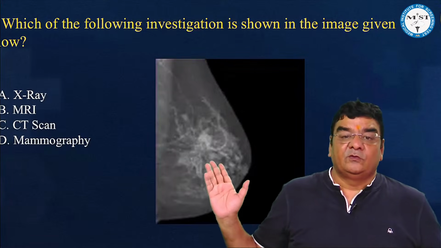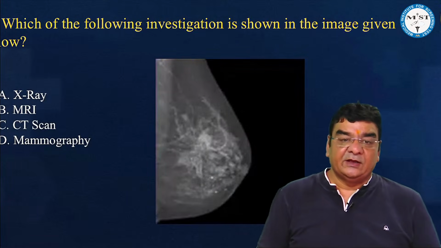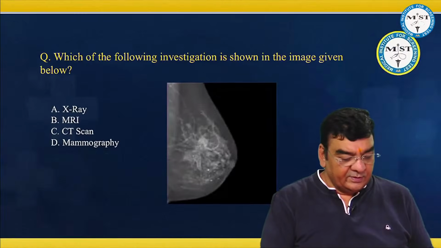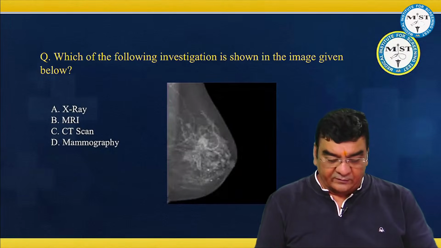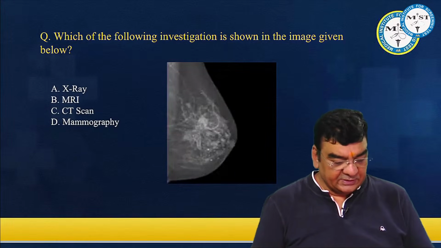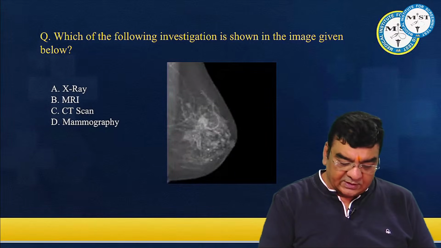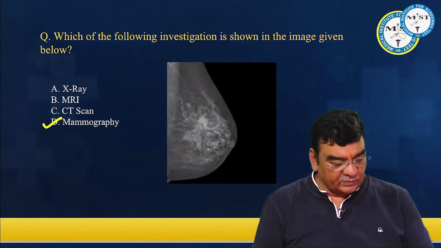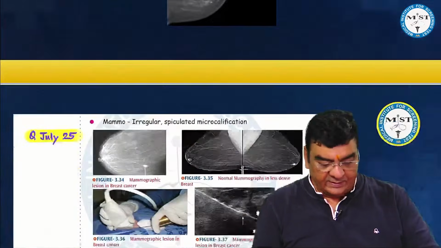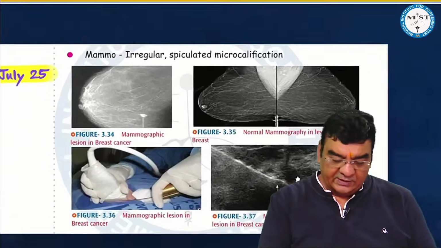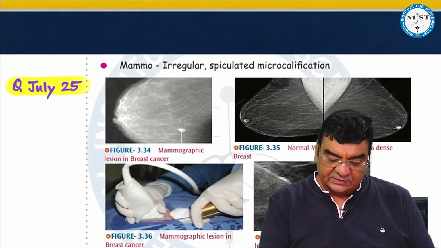Now this, what is this? Is it an X-ray, CT, MRI or mammography? Which of the following investigations is shown in the image? Right, so this is a clear-cut mammography story. These are the mammographic images.